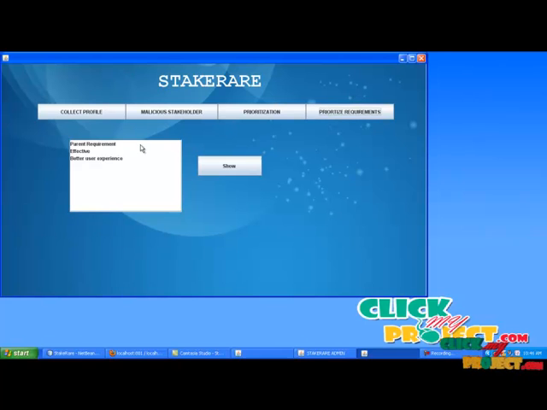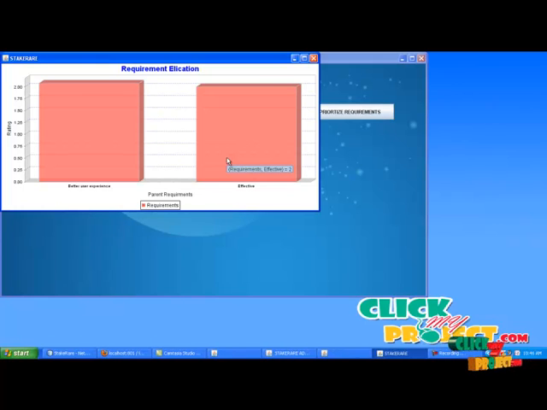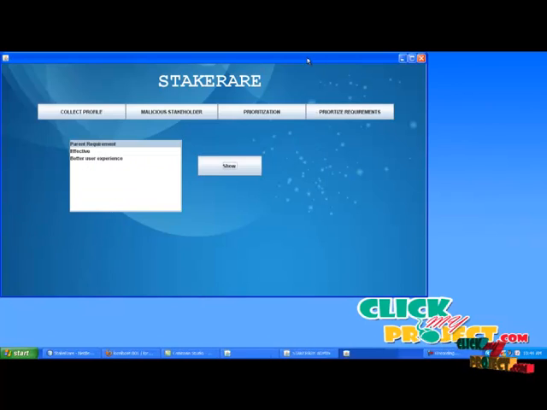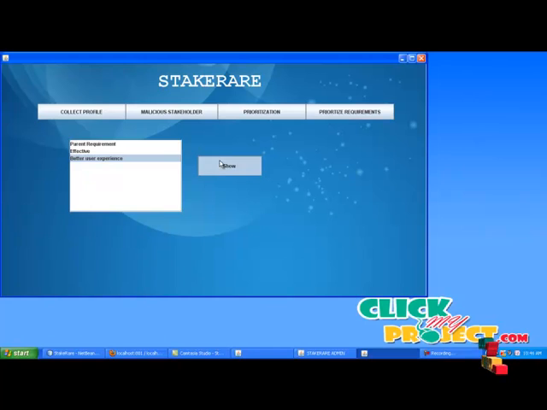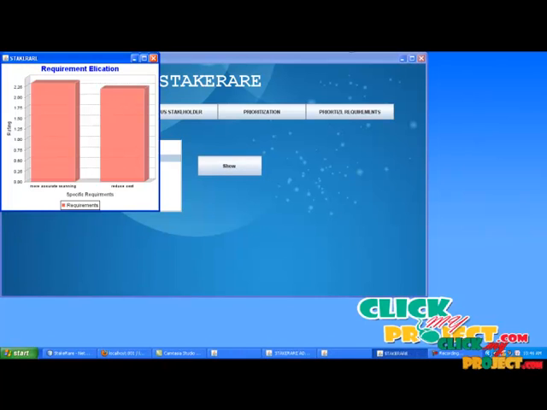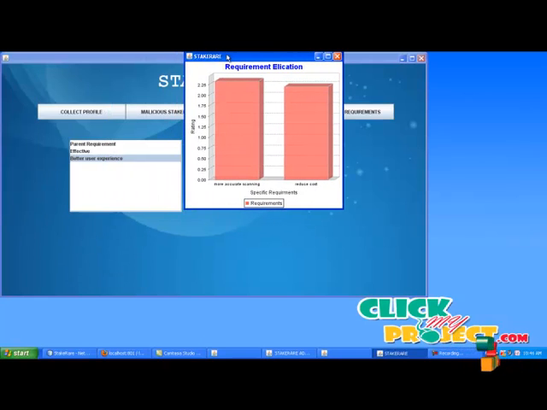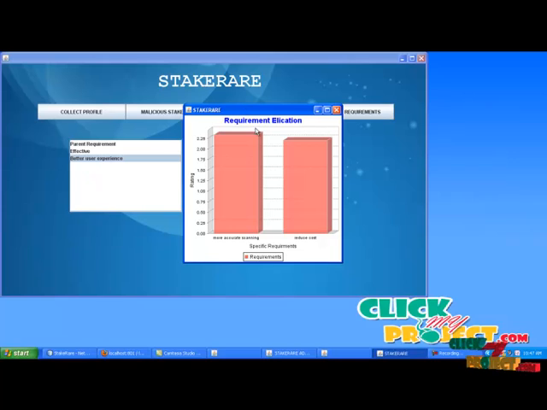Here you have the initial parent recommends and specific recommends. Click parent recommend and click show. It will show the graph. Next, click this effective recommend. These are the specific recommend present in that parent recommend. Better user experience. Better user experience has two specific recommend: more accurate scanning and reduced cost. Their recommend allocation rating is 2.25 and 2.23 something.